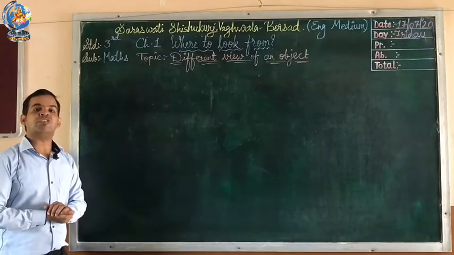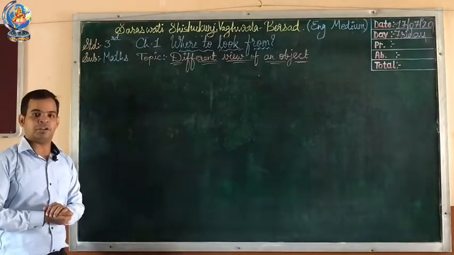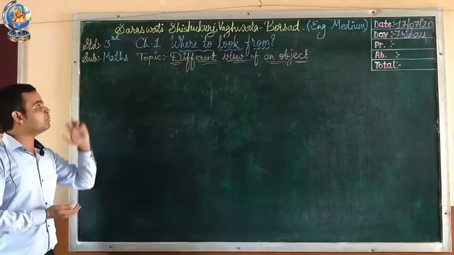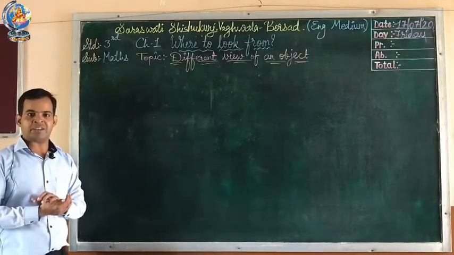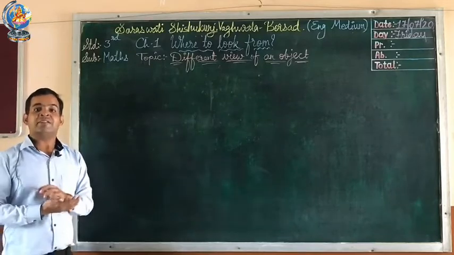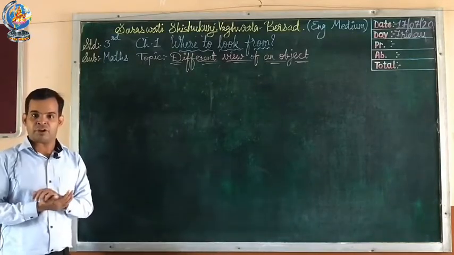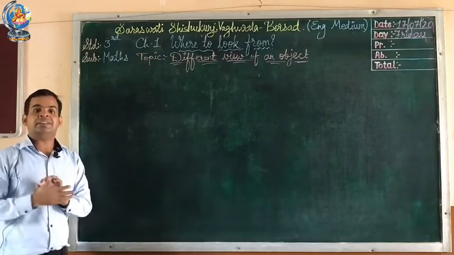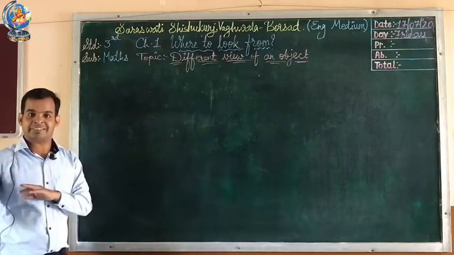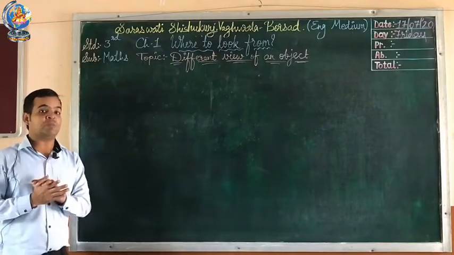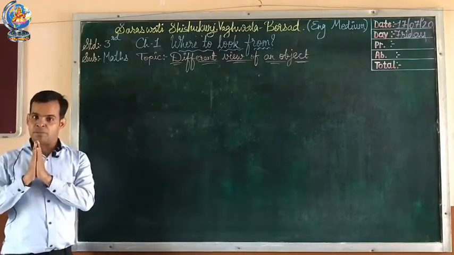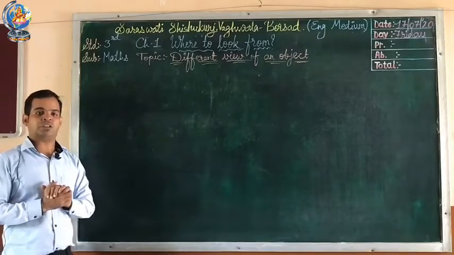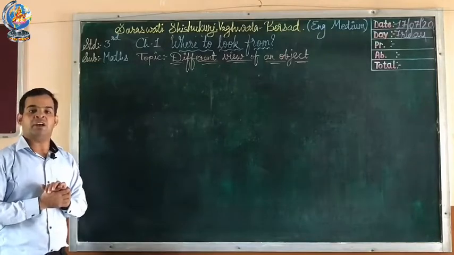Today in this video we have to start our new chapter, and the chapter name is Where to Look From. From the chapter name you can understand that we can see any object from different views. We can see an object from the top, from the side, and from the front. So today in this video we will learn about the different views of an object.